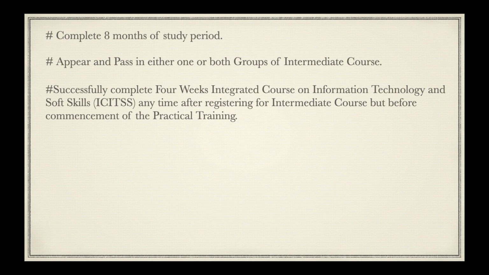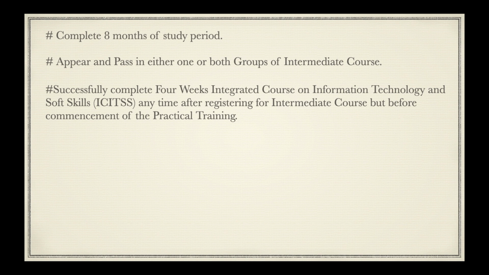So this means that you can complete this integrated course even before appearing in the intermediate examination, but you have to complete this course before commencement of the practical training.